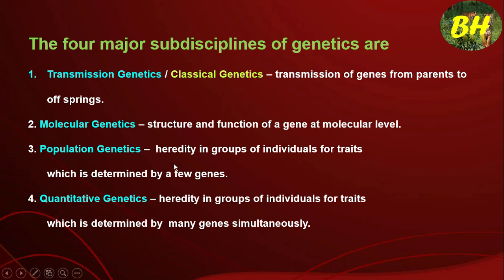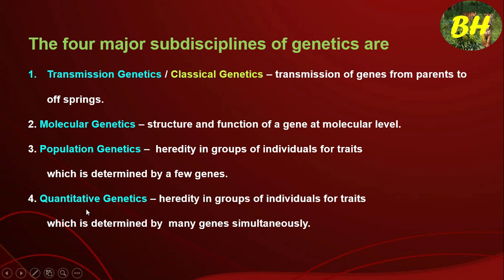And population genetics. Population genetics deals with heredity in groups of individuals for traits which are determined by few genes. That is, in a population, each character is controlled by one or two genes. So few characters only can be studied in this field. So it is also known as qualitative genetics.